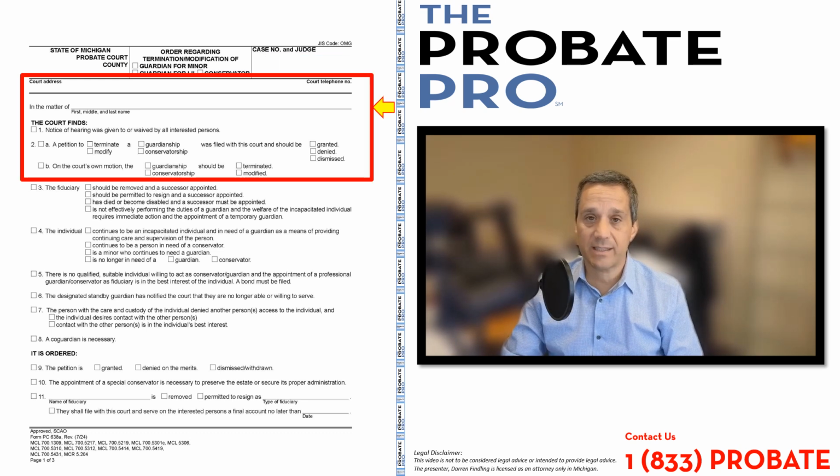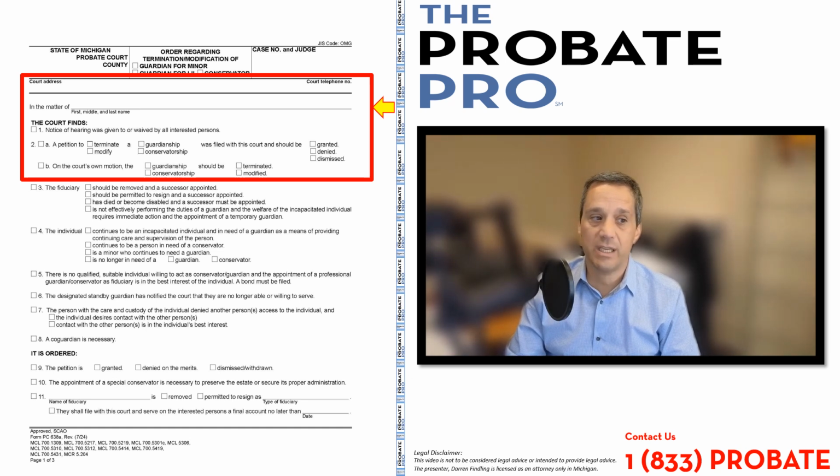As you can see at the top, there's a space for the court address as well as in the matter of. In the matter of is a space for you to identify the name of the person that's under guardianship or conservatorship. This is not the person that petitioned the court, but rather the person upon which the guardianship and conservatorship is about. Paragraph 1 is for the findings of the court.